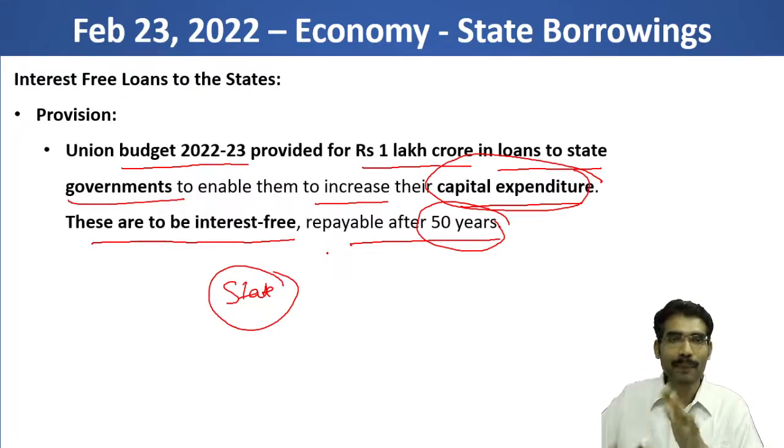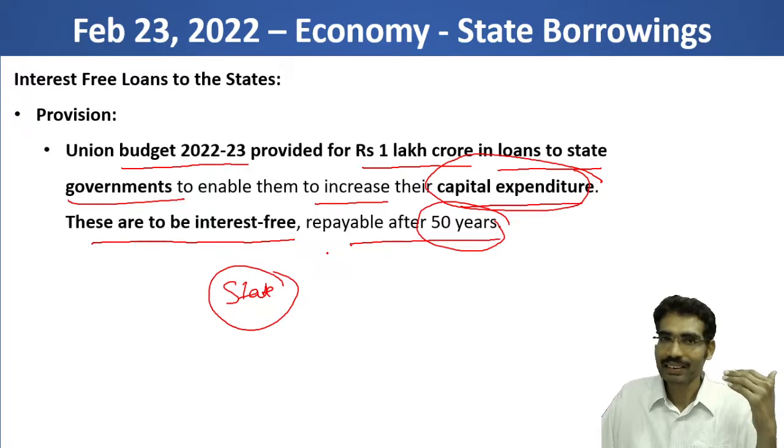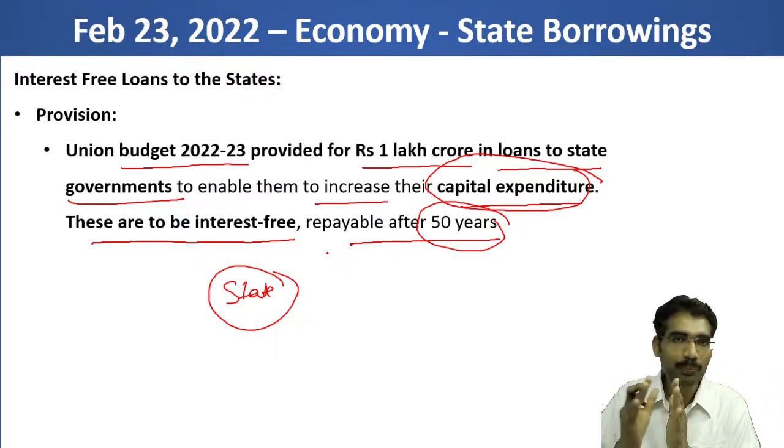Compare this with revenue expenditure, which is for day-to-day administration and does not generate assets, like salaries, pensions, payment of interest for the loan. These are examples of revenue expenditure. Once they are gone, they will not come back or create assets. When it comes to capital expenditure, it has the potential of creating more revenue in future.